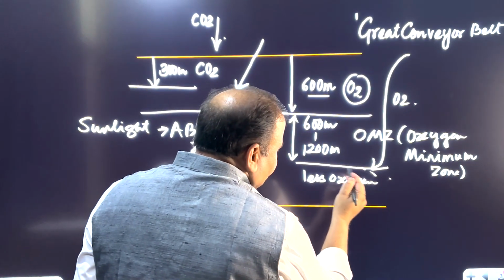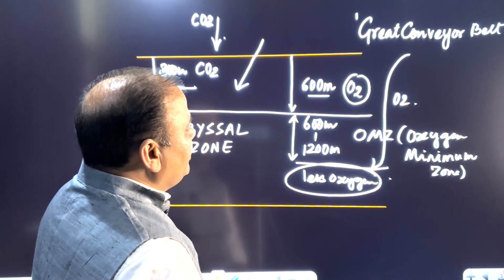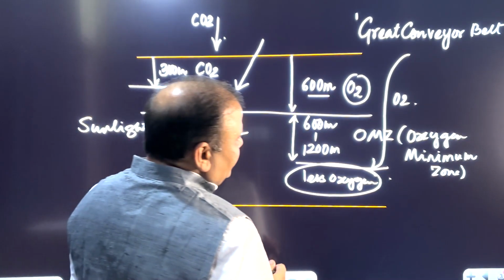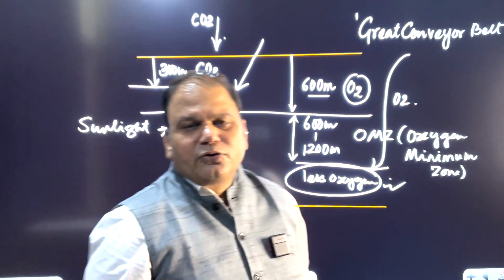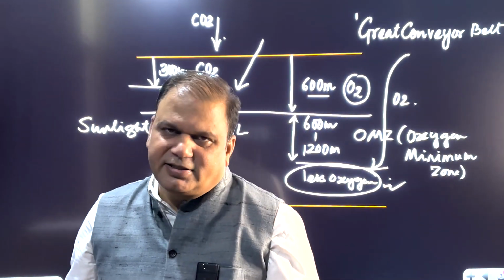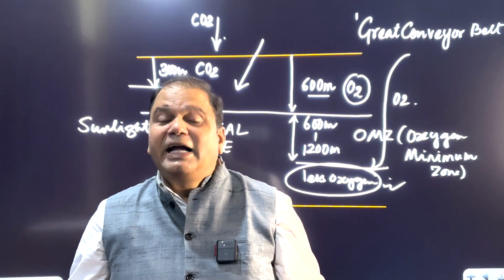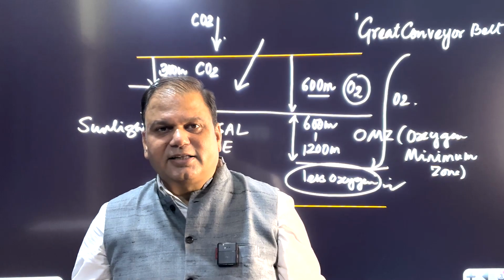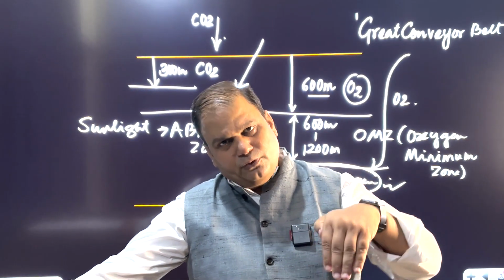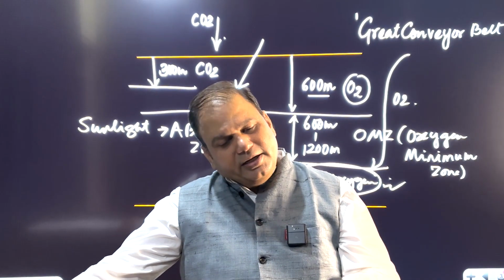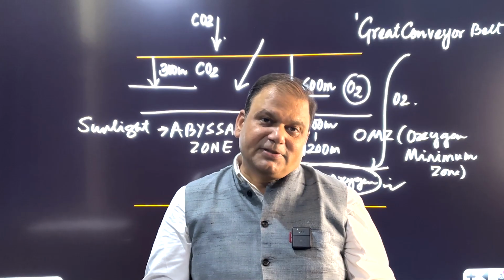of oxygen which is present in the abyssal zone is what? Where sunlight does not penetrate. The amount of oxygen present in the abyssal zone is very less. So recently a study was published by scientists in a journal called Nature Geoscience. And this says that if you move to a greater depth inside the ocean, suppose 4 kilometers inside, at places, a very high amount of oxygen is present.